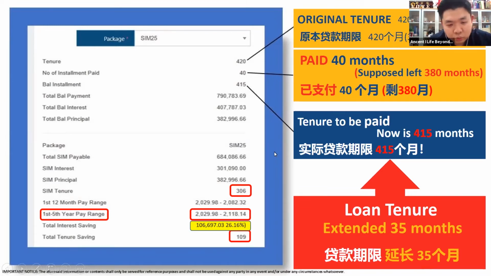So through the system, we now advise him to pay following our structure. Only extra payment from 30 to 150. We can see through here, the first 5 years, from just now 2000 increasing to 2029 until 2118. So this is the budget to play around. If he just follows this structure, he can save up to 109 months of total tenure. And the total interest saving is 106K.